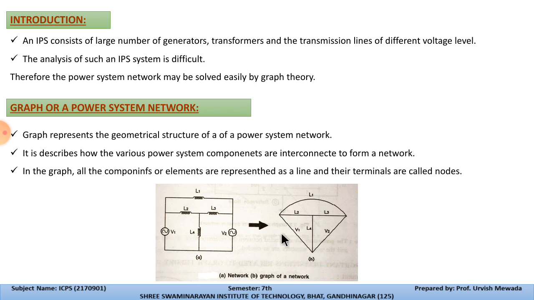So V1 is a single line, V2 is again a single line, and L1, L2, L3 and L4 are replaced with single lines. So this is the graph of this particular network.